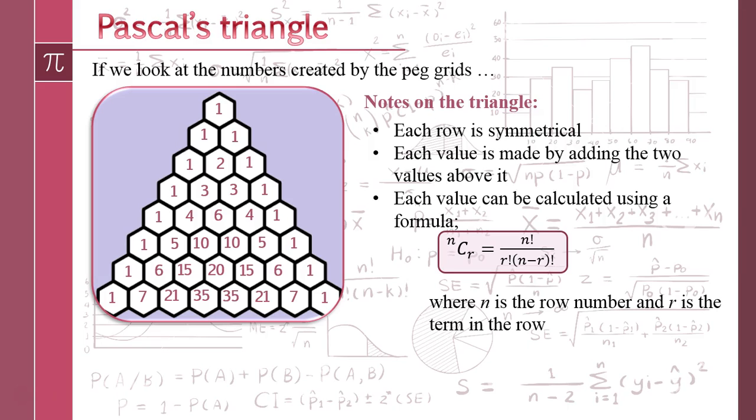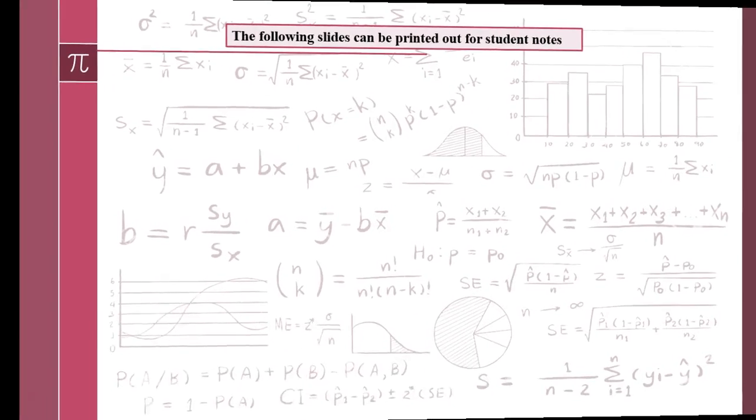We'll put the formula there so you know there is a formula that calculates it, but you'll notice on your calculators you'll be able to find an nCr button, which is on top of the divide symbol on your calculators. And that button will help you calculate the values from Pascal's triangle. So for example, if you have a look at the bottom row, that value there is 7C0. Next one is 7C1, 7C2, and so on and so forth.